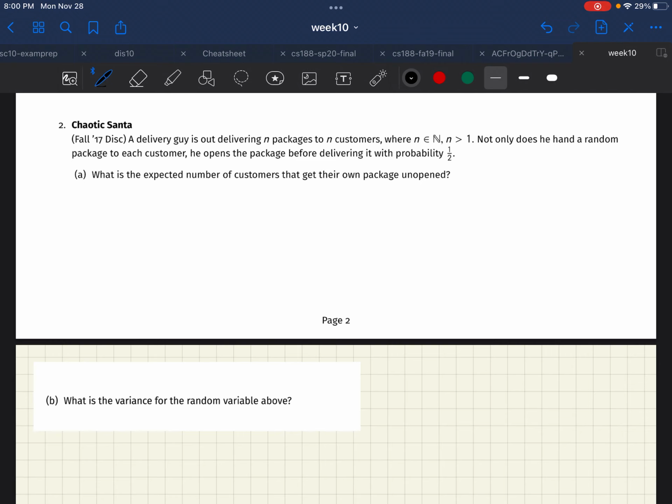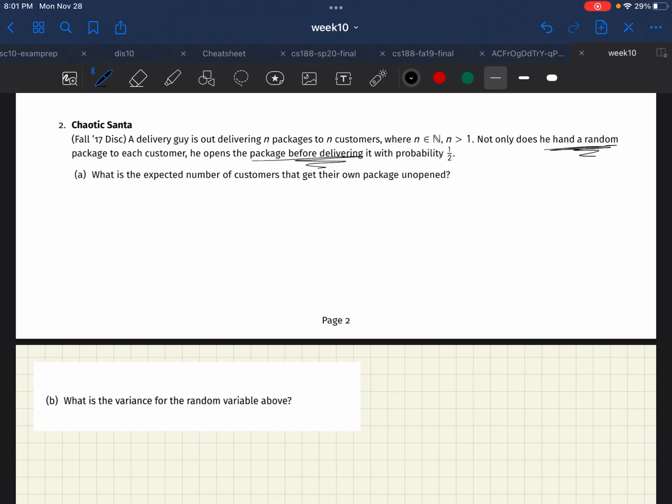Okay, so first we want to break this down. Right now we're dealing with a very incompetent package delivery person, presumably Santa. And there are two elements to what's going on here. The first part is that this delivery person is handing out the package at random. And he also opens the package before delivering it.